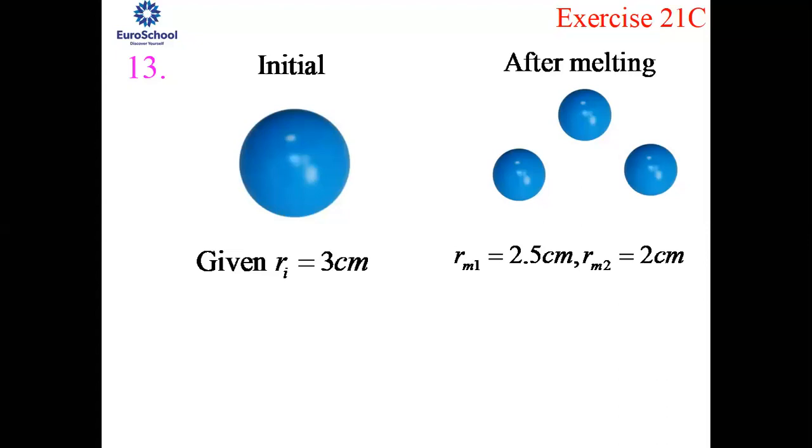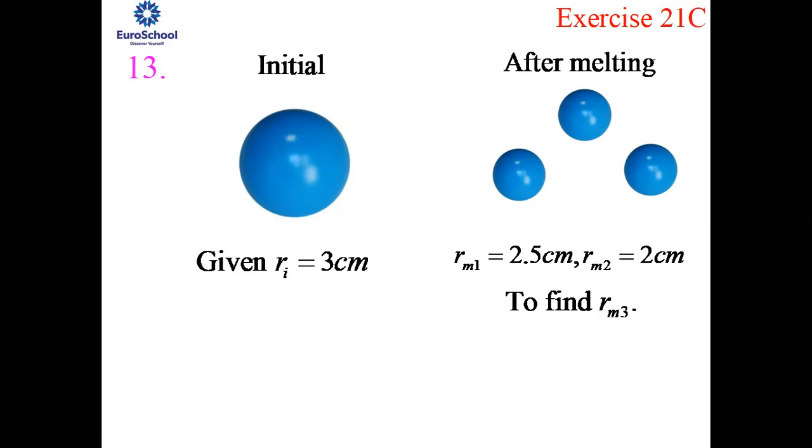Okay, fine. Now, for the spheres after melting, they have given the radius of two of the spheres. One is 2.5 centimeter and the other is 2 centimeter. And what is being asked? You need to calculate the radius of the third ball. This Rm1, Rm2 and Rm3, I've just given to denote that the radius of the first sphere after melting is Rm1, the radius of the second sphere after melting is Rm2, and the radius of the third sphere after melting is Rm3. Is that clear? Okay. Now, how do you find out the radius of the third sphere?